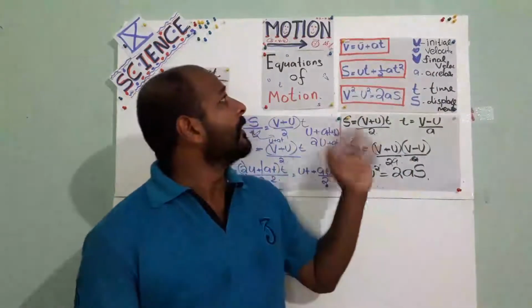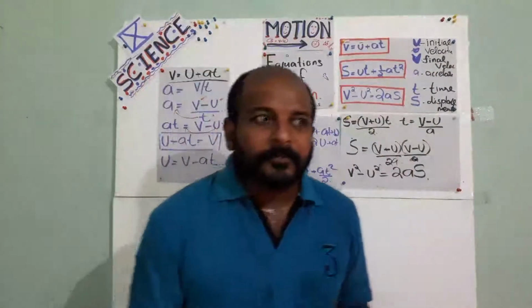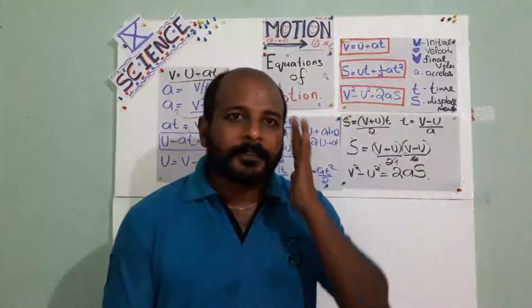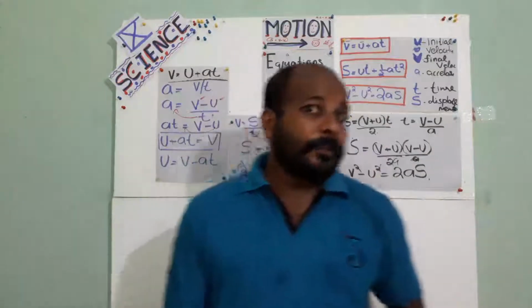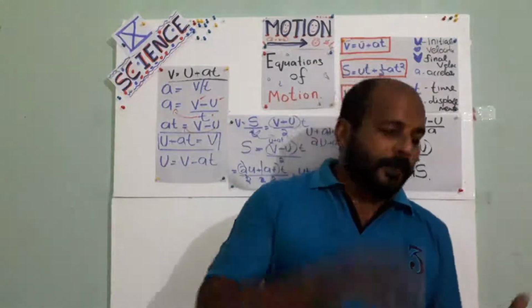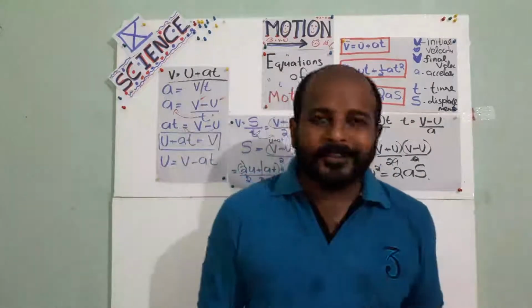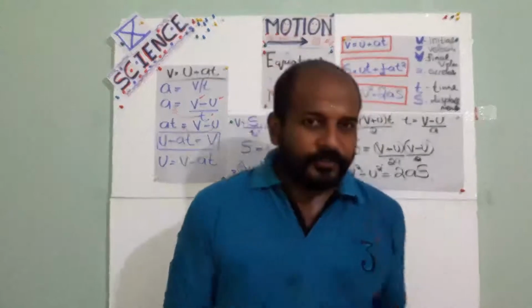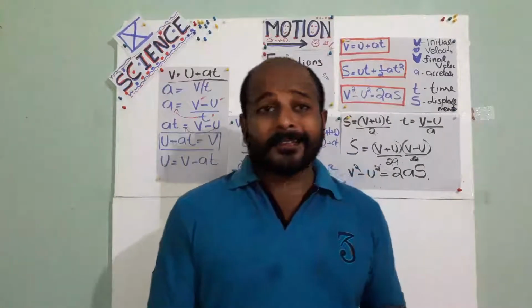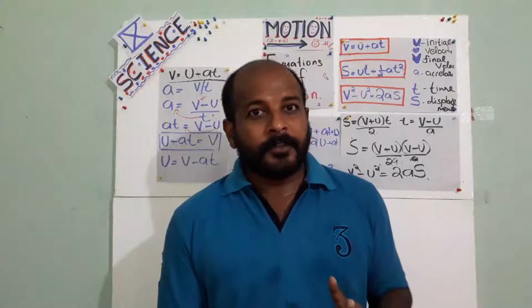Okay, for example, acceleration time graph is there. We cannot get the value of displacement in that. But what is the importance of velocity time graph? We can find out the value of initial velocity and final velocity. Time is already given. If you know velocity and time, we can find acceleration, isn't it? So it's simple or not?